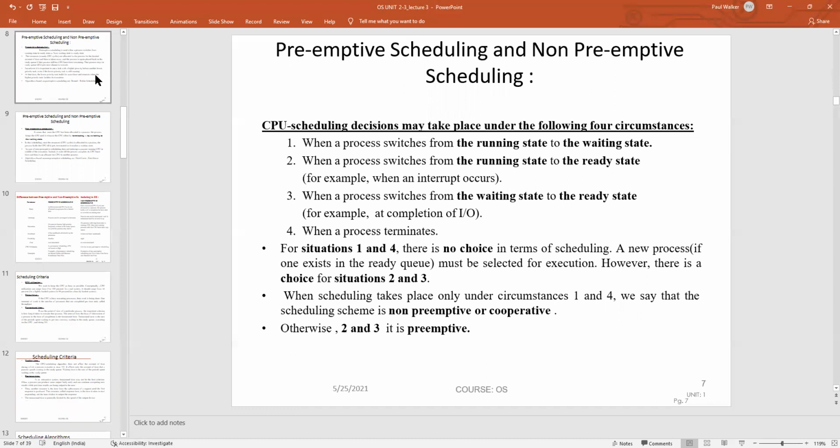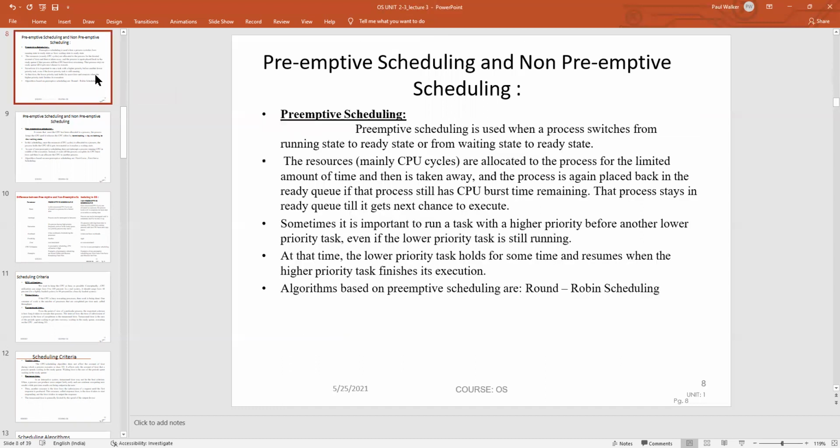So scheduling from the running state to the waiting state is called preemptive scheduling, and from the process creation to the termination state, it is called a non-preemptive scheduling concept. While in preemptive scheduling, a process that switches from a running state to a ready state will wait in the ready state, since the resources available from the CPU are for a limited amount of time, and at that time we can perform the lowest priority task and it resumes to the higher priority level. Based on this, round robin is the best example of preemptive scheduling.